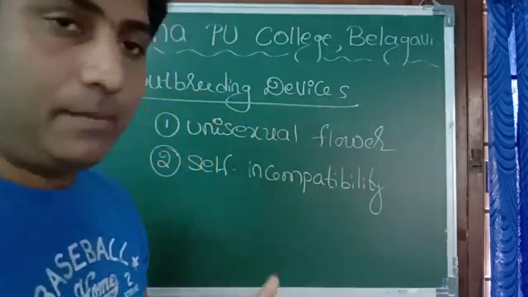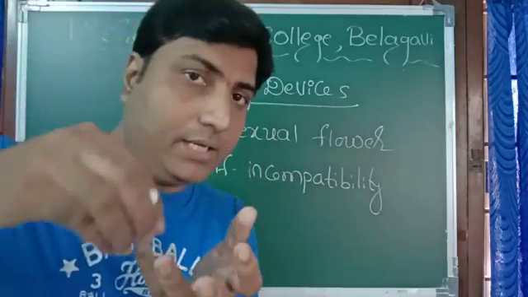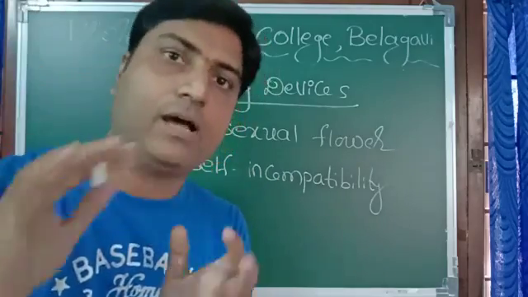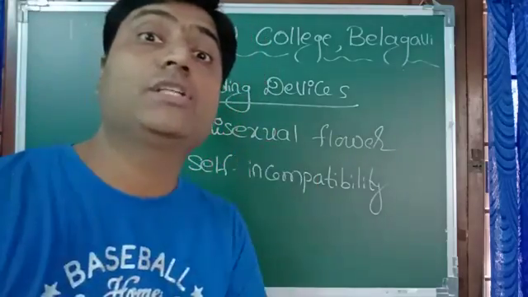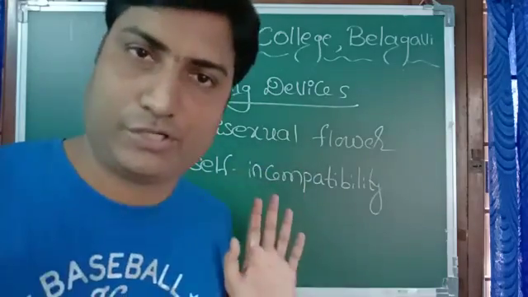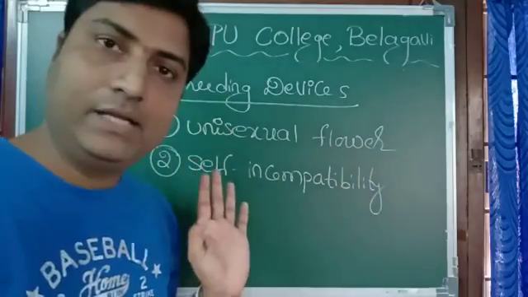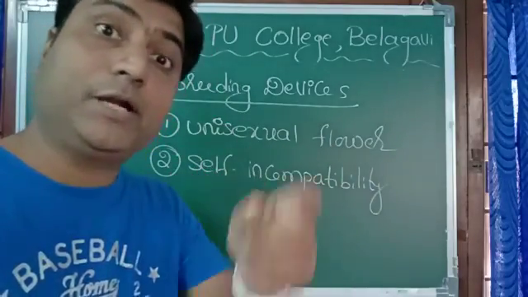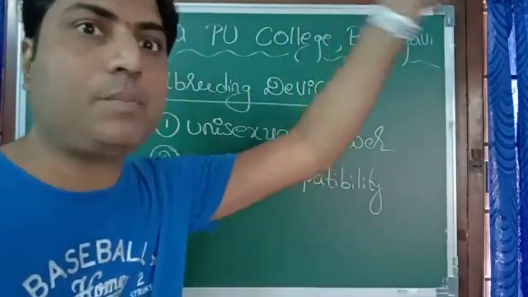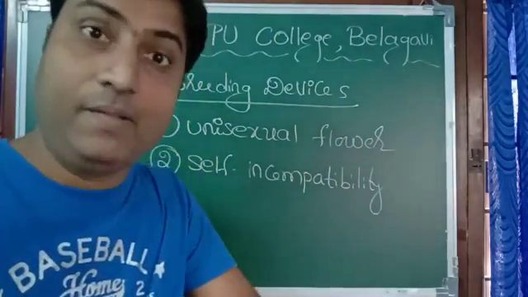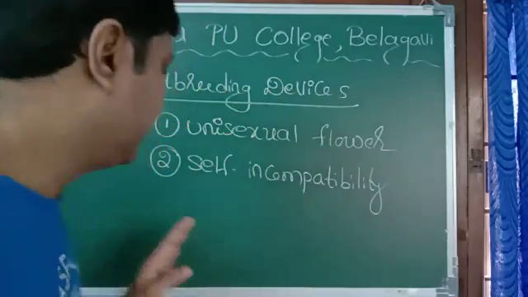Self-incompatibility means if the pollen grain of the same flower falls on the stigma of that flower, the pollen grain will not germinate at all. It goes waste. Only if the pollen grains of another flower come and fall on the stigma, it gets germinated. Thereby it promotes cross-pollination.